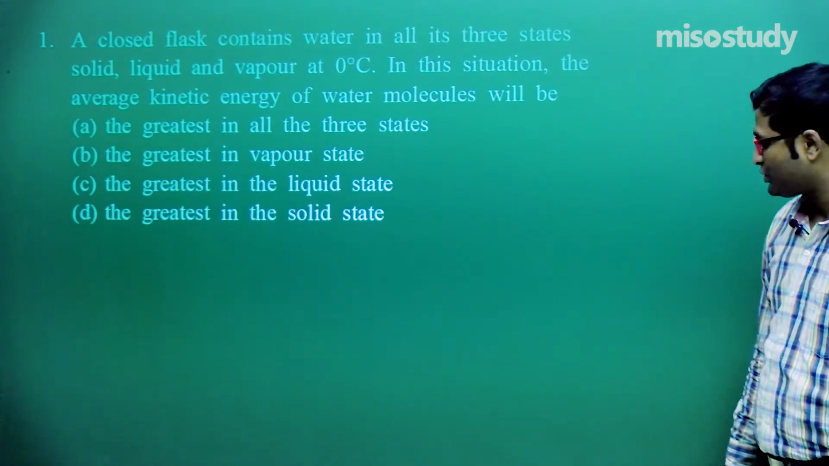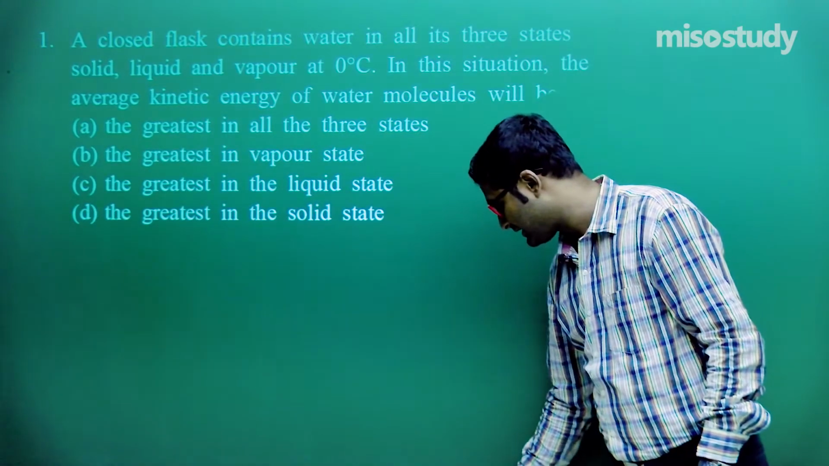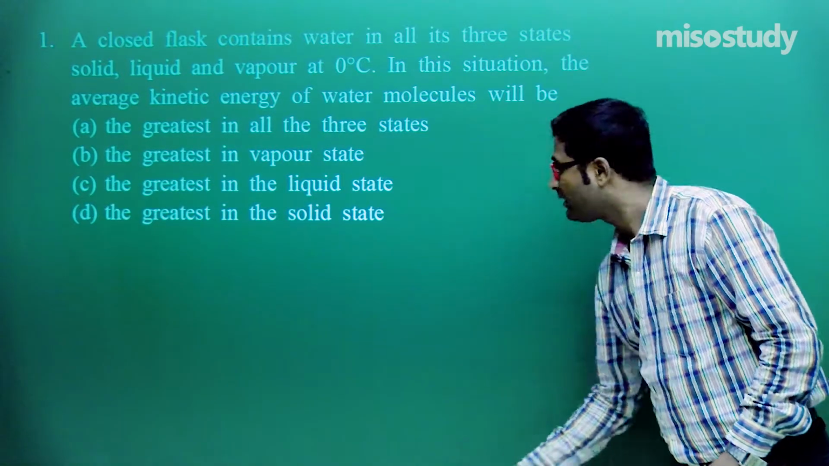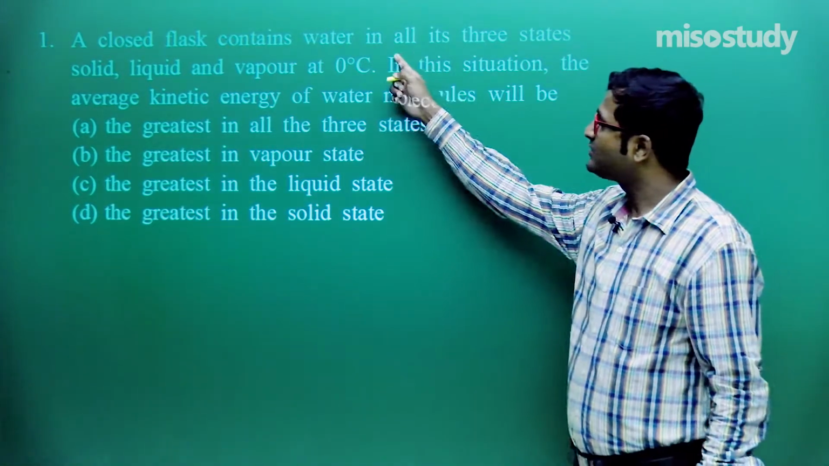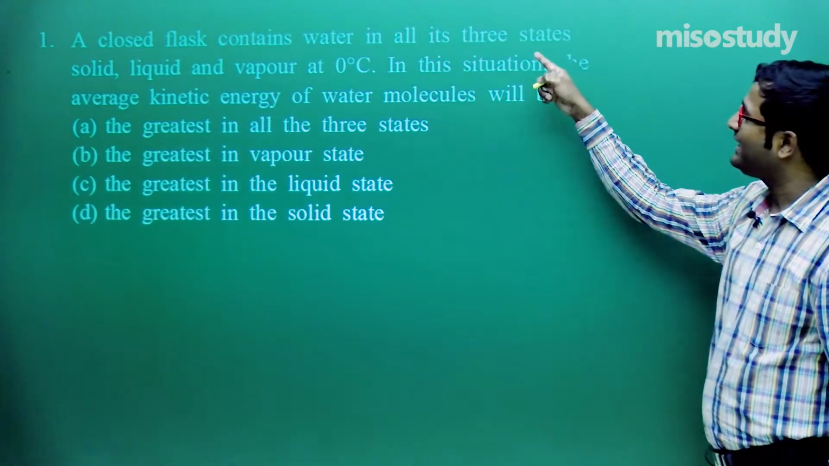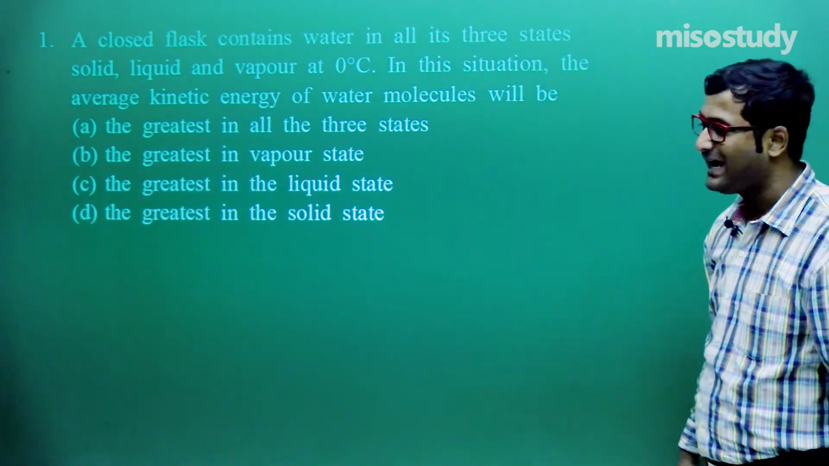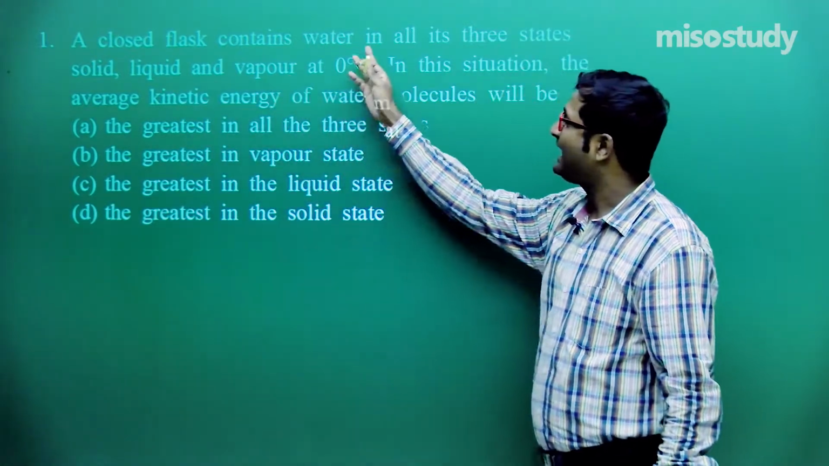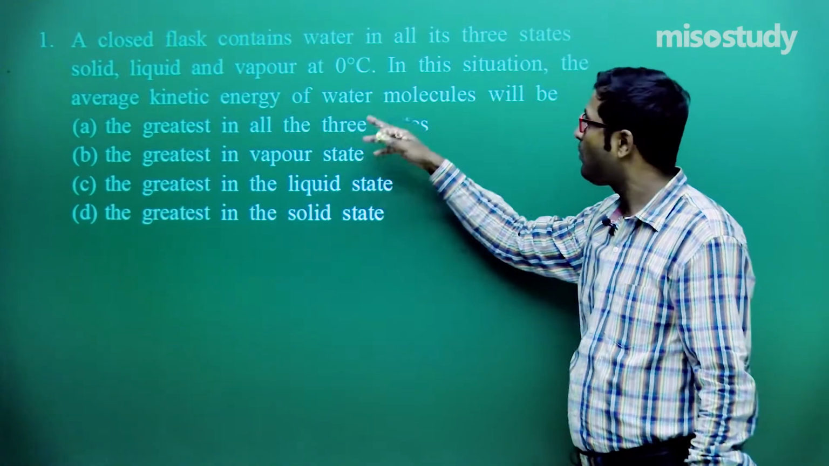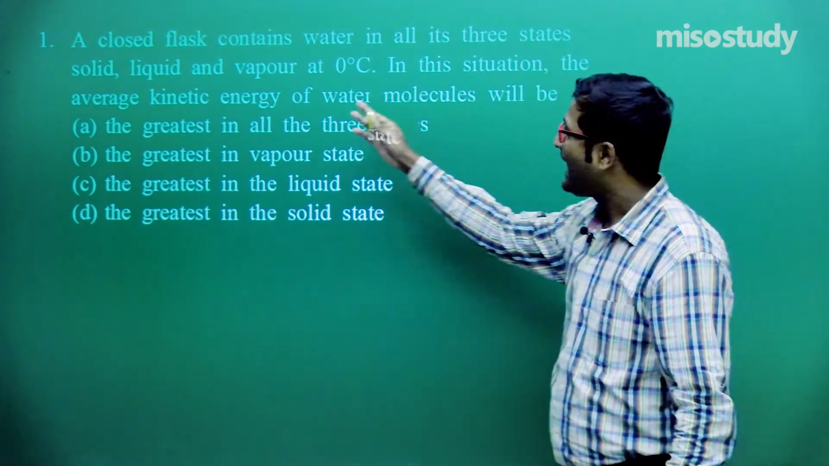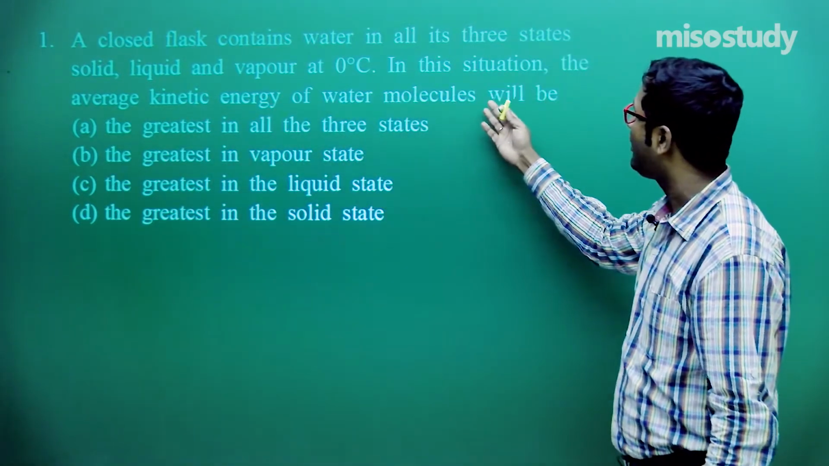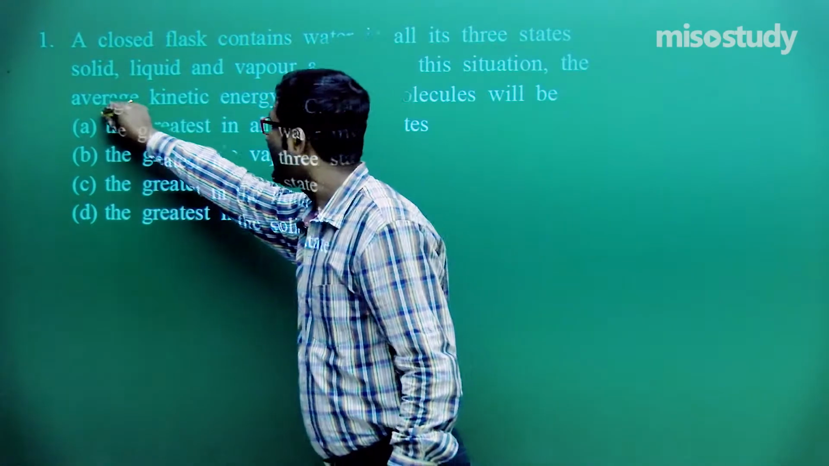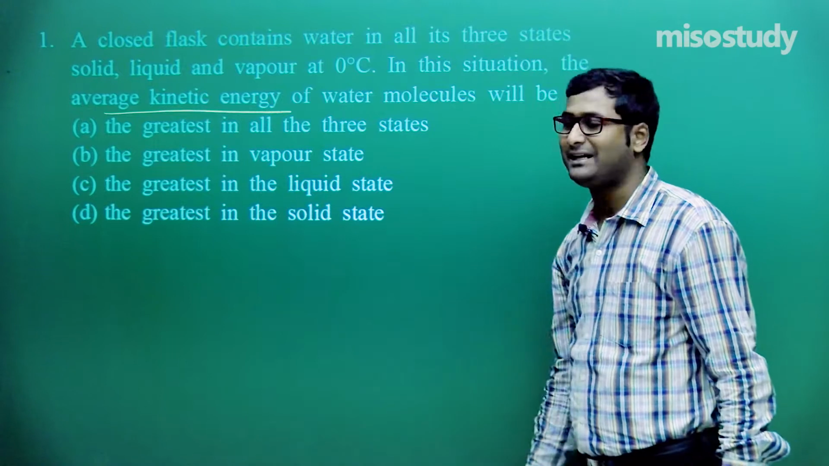My first question, listen carefully. A closed flask contains water in all its three states, that is solid, liquid and vapor, at 0 degrees Celsius. Clear to you? In this situation, the average kinetic energy of the water molecules will be, what is it telling? That is about the average kinetic energy.